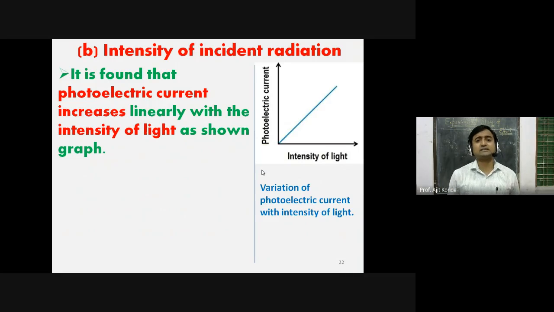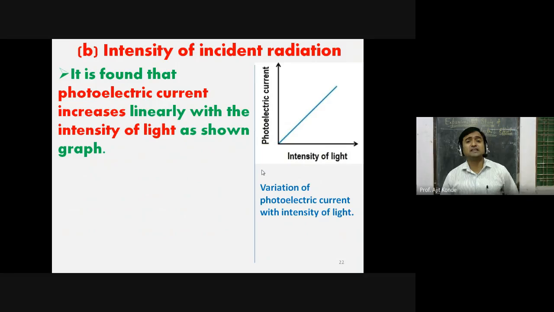As intensity increases, photoelectric current also increases. See these two graphs. In frequency, current goes on increasing, but after some time it becomes constant. And in the case of intensity, as intensity goes on increasing, current also increases. And this I showed you in the last lecture.